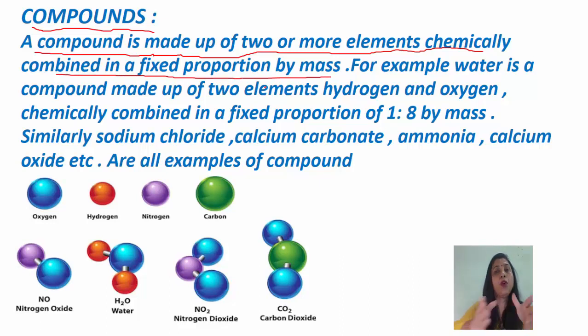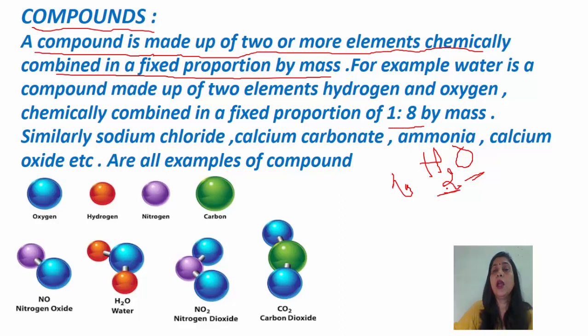For example, water is a compound. We know the formula for water is H2O. ठीक, so it is made up of two atoms of hydrogen and one of oxygen chemically combined in a fixed proportion of 1:8 by mass.